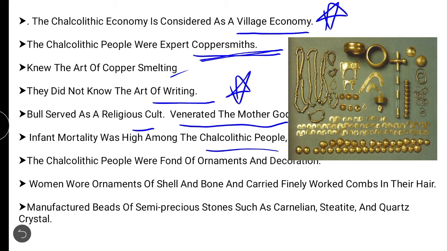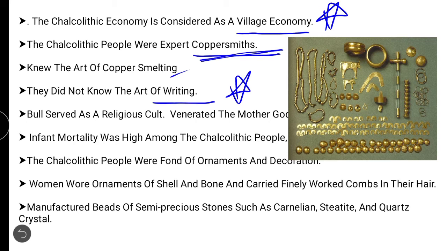Why? Because of the food, because of the climatic conditions, because of the living style. So infant mortality was high. Though they have developed in many aspects, health wise they have been degrading. Now Chalcolithic people were fond of ornaments and decorations. This is the main phase where the culture of ornaments and decoration has started.